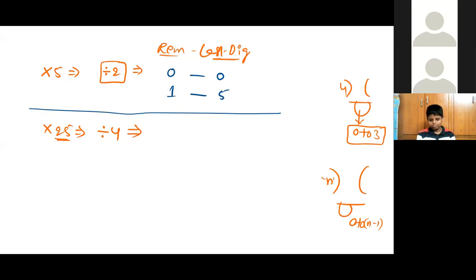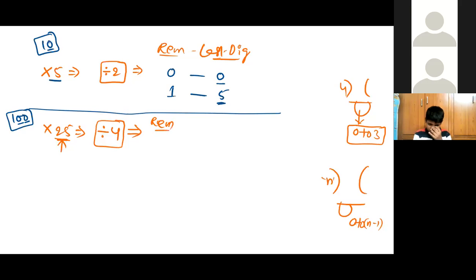Any number instead of multiplying by 25, just divide that number by 4 and based on the remainder, keep the last digits. How many digits do we need to keep here? Earlier we made it 10, and 10 consists of only one 0. That's why we discussed the last digit. Because we have made 25 as 100, and 100 consists of 2 zeros, based on the remainder, we have to keep the last 2 digits.